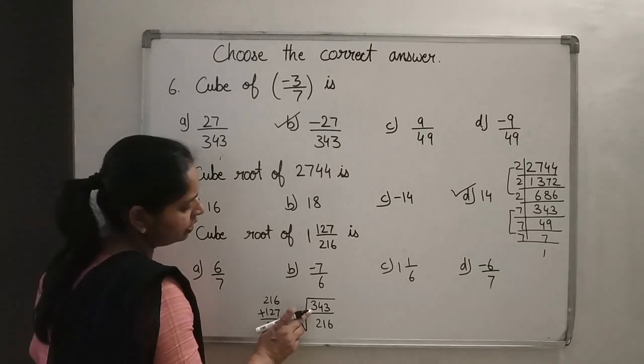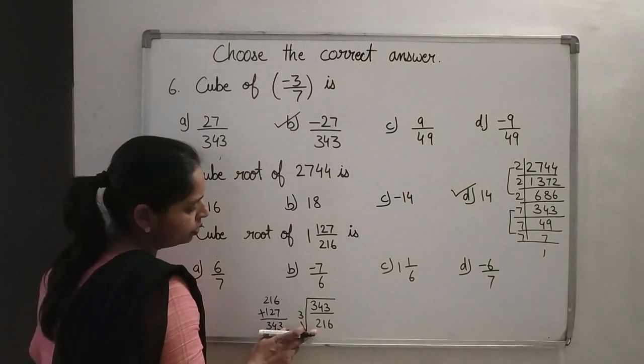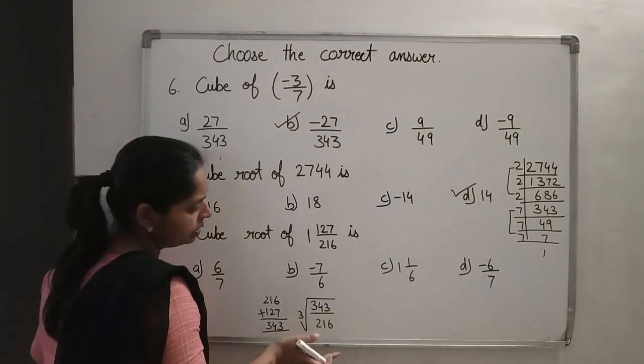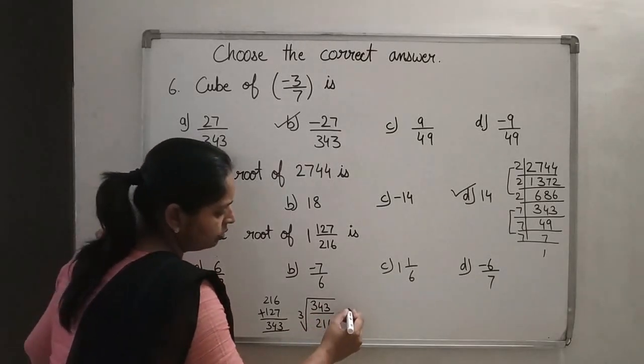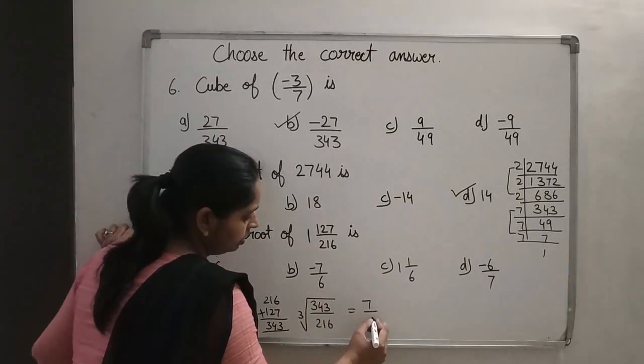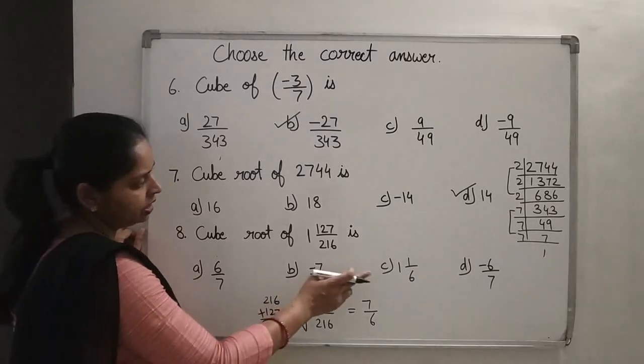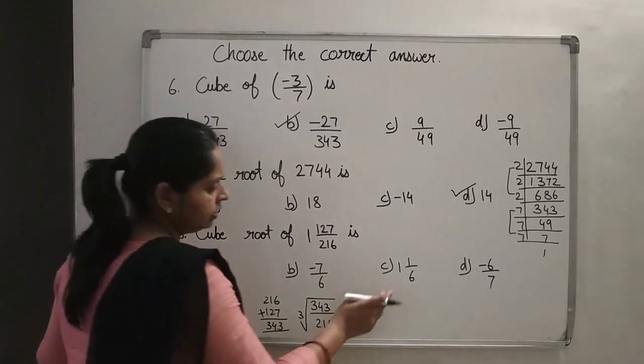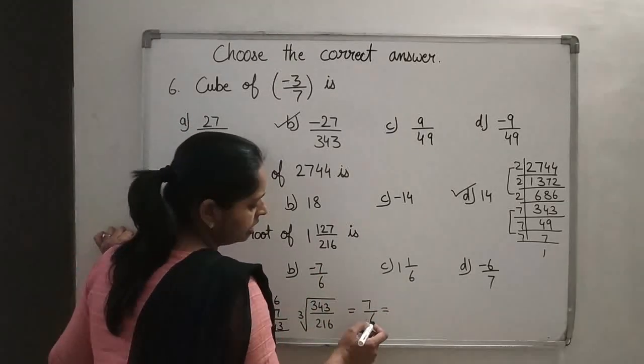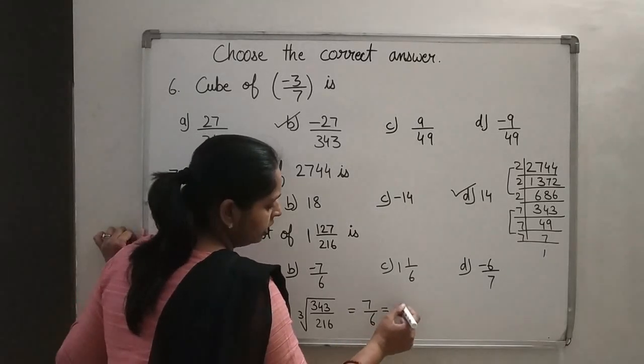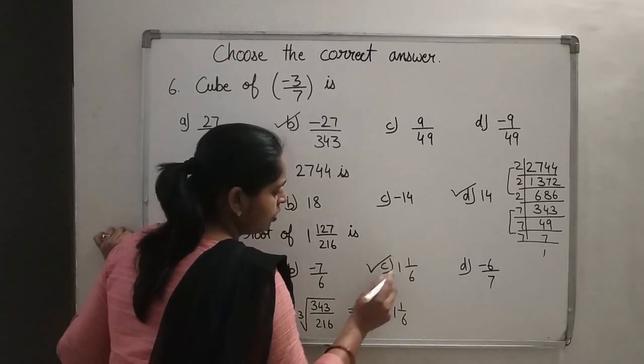Cube root of 343 is 7 and 216 is cube of which number? 6. So your answer will be 7 upon 6. But see, anywhere you are having 7 upon 6? No. But you are having this. When you turn this number into mixed, what will you get? 1 by 6. So this is your option.